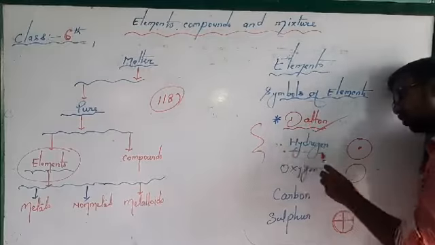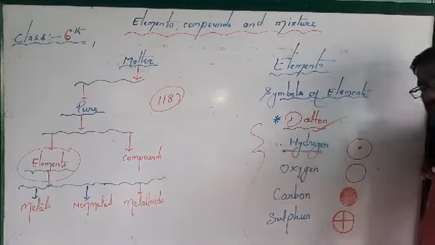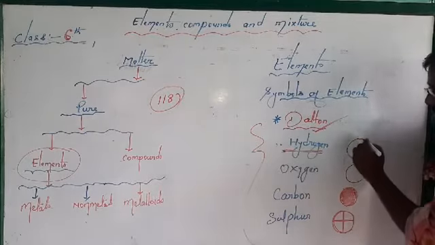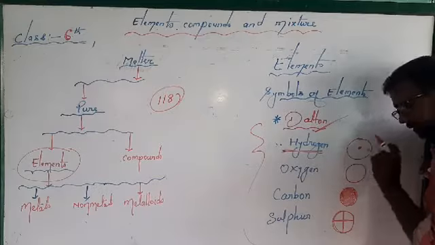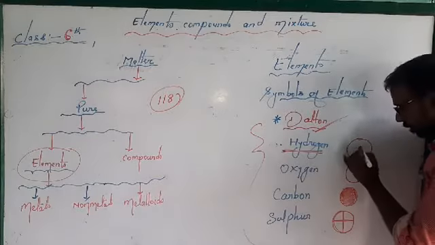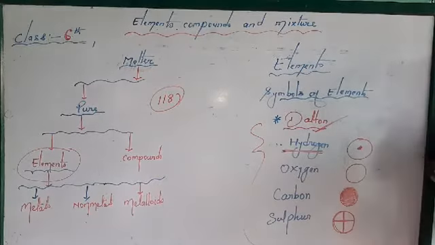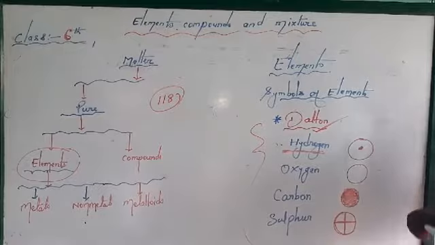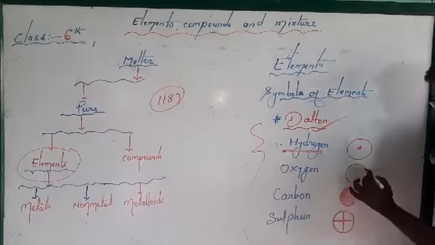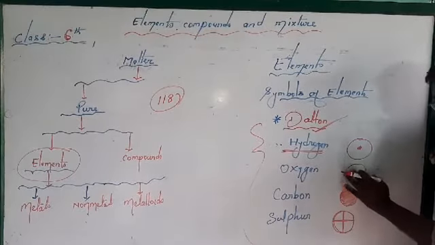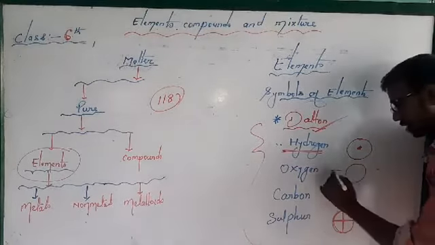Suppose he wants to represent hydrogen: a circular image is there and only one dot is put, which represents hydrogen. A complete circle, an oval with blank space, represents oxygen.